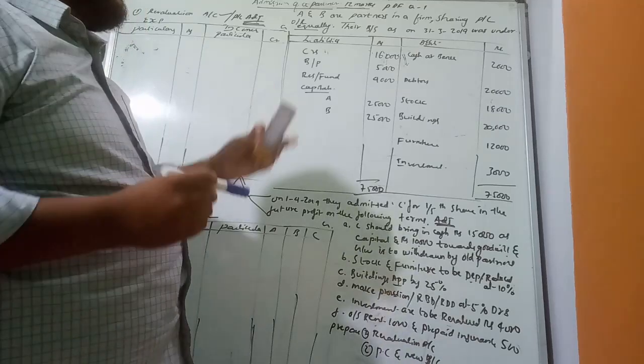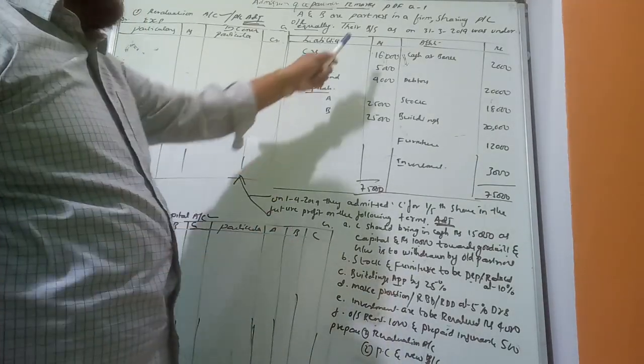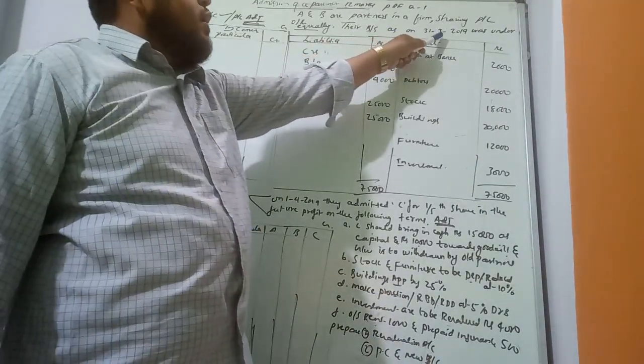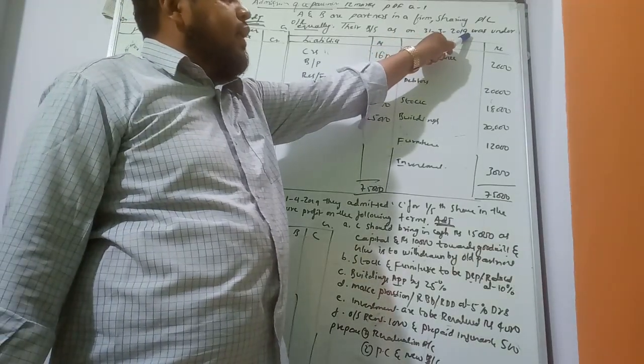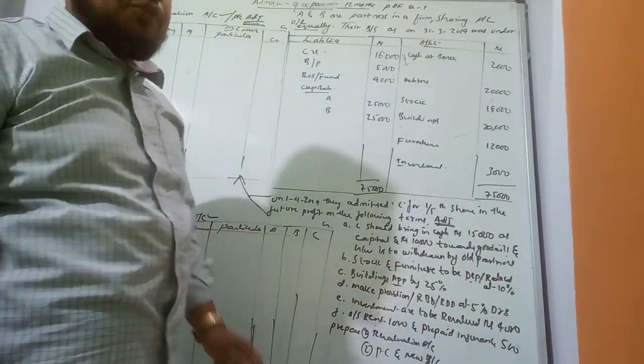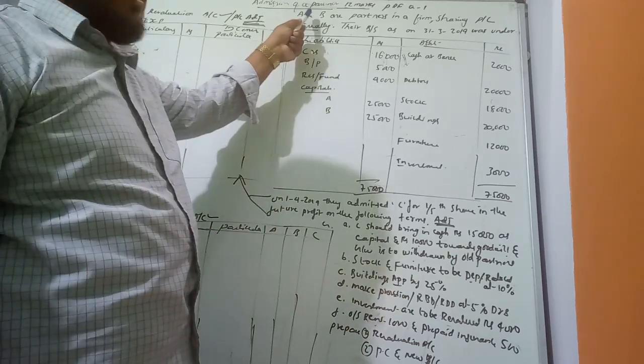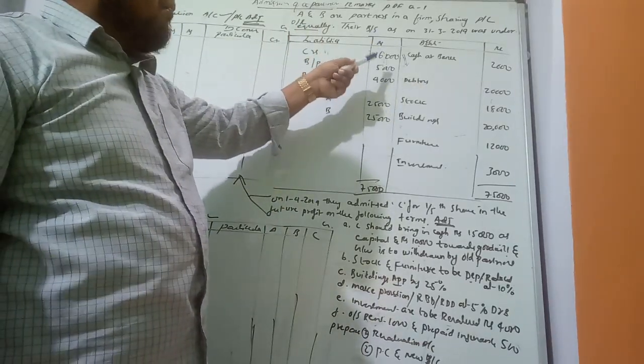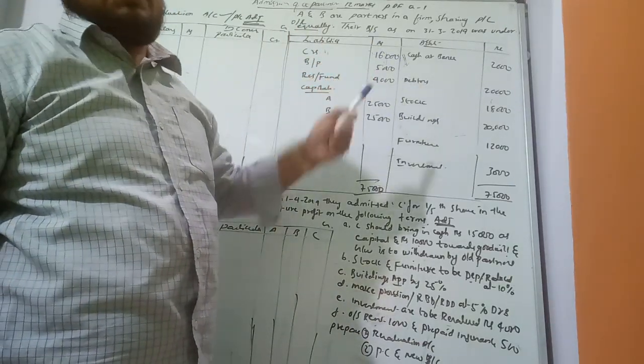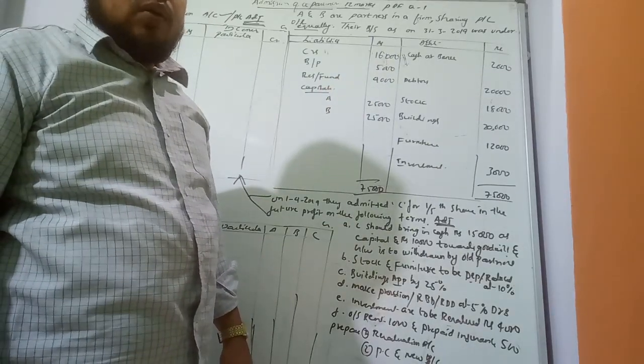Their balance sheet as on 31st March 2019 was as under. Which balance sheet is it? A and B's balance sheet, so we can call this the old balance sheet.